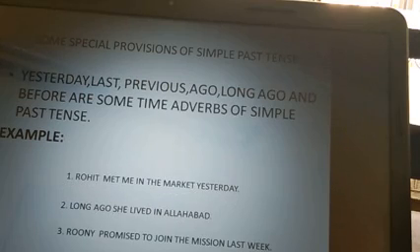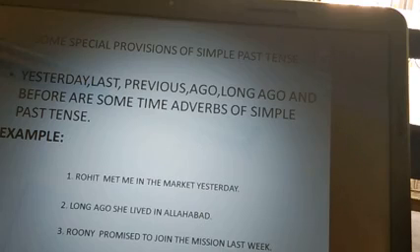Now this is the last, use of adverbs. Yes, there are some time adverbs that are only used in simple past tense, and some of those time adverbs are yesterday, last, previous, ago, long ago, before, after.